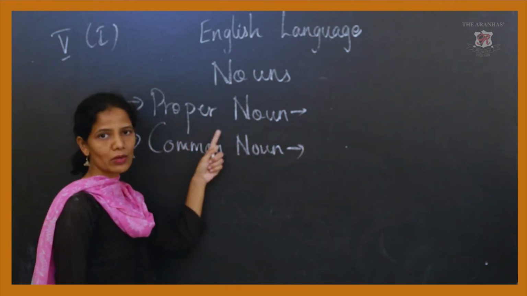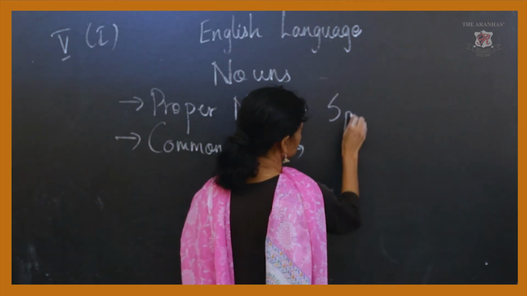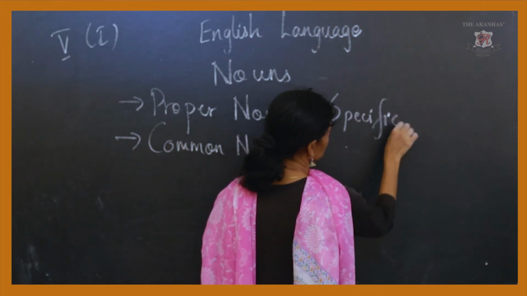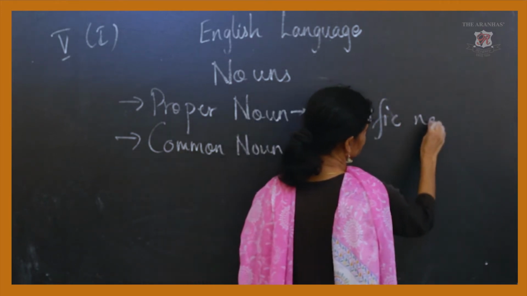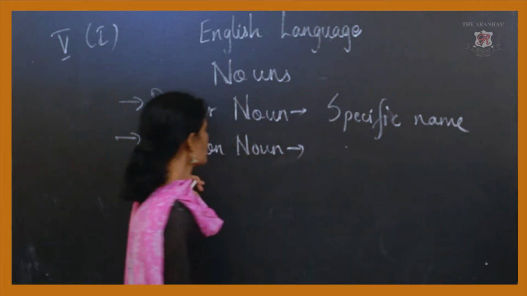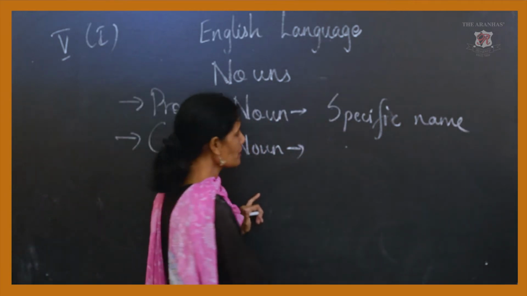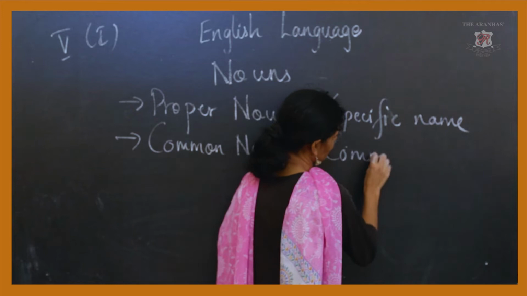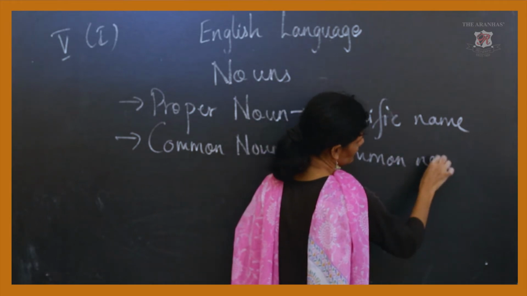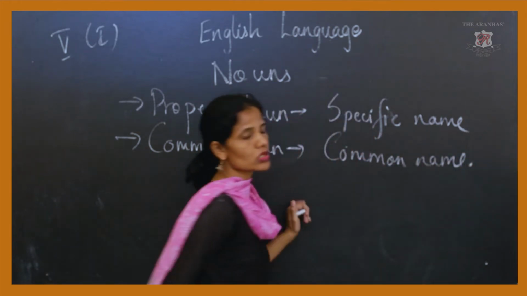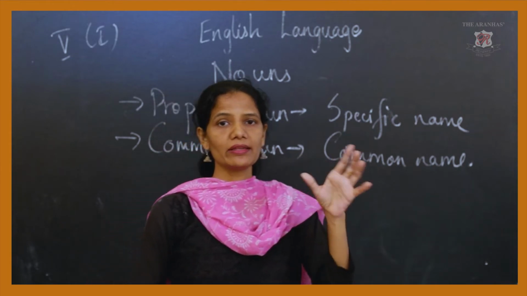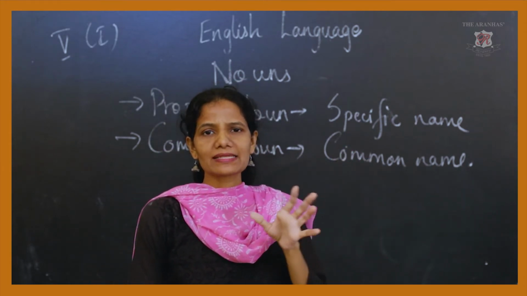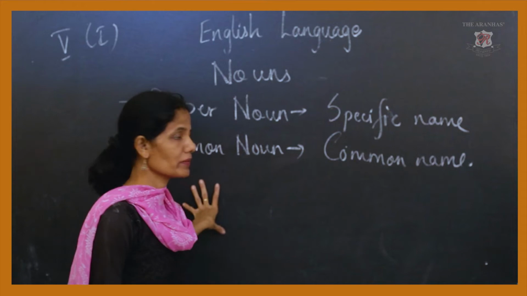So your proper noun is a specific name. And common noun is the common name. So the common name given to the name of any person, place, animal or a thing is called a common noun.